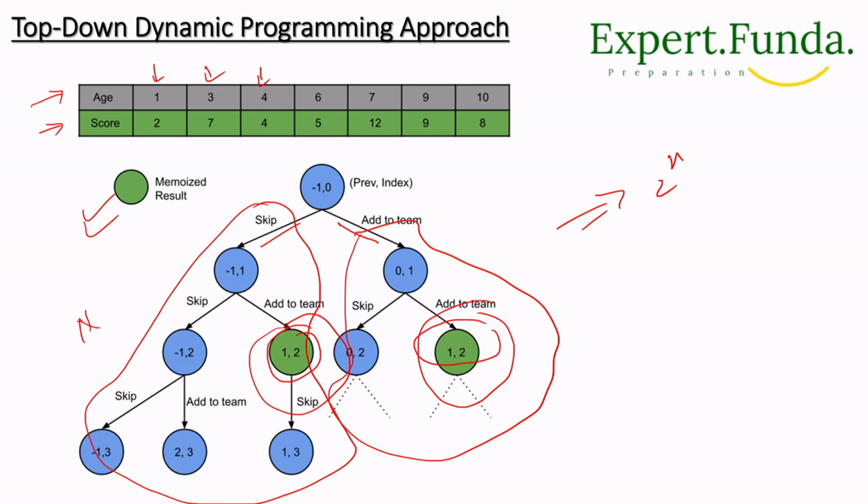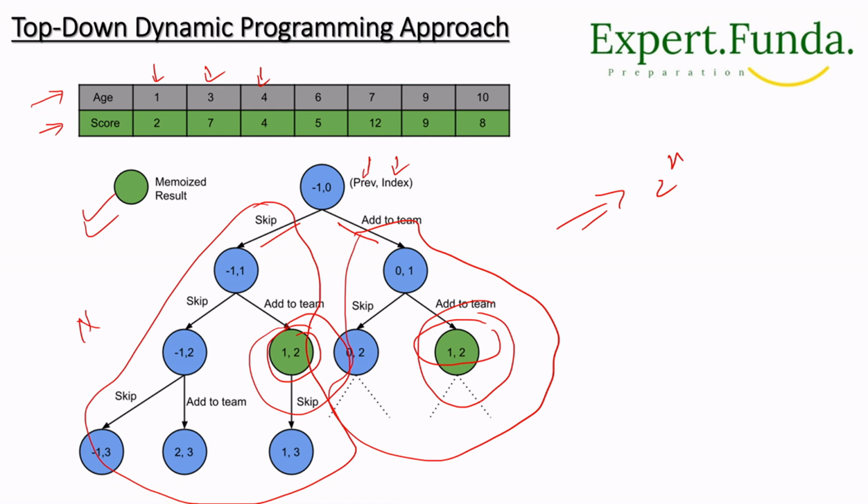To avoid recalculating the result for a previously seen subproblem, we will memorize the result for each subproblem, so the next time we need the result for the same set of parameters, either index or previous, we can simply look up the result in constant time instead of recalculating the result.